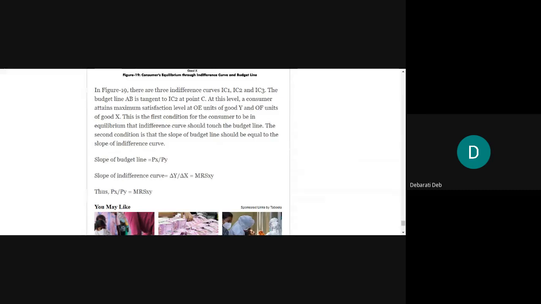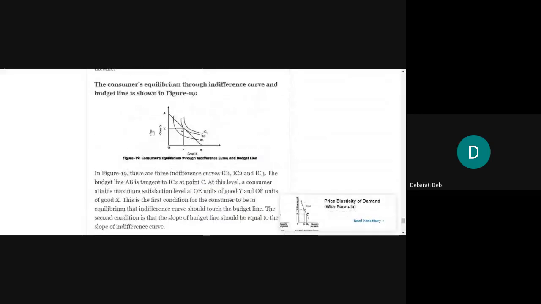So if this condition is satisfied, and if also the condition of touching the indifference curve as a tangent by the budget line is satisfied, then you can say that the consumer is in equilibrium. What does it indicate? If a consumer is in equilibrium, it indicates that he is achieving the maximum level of satisfaction given his income and prices of the combination of goods X and good Y.